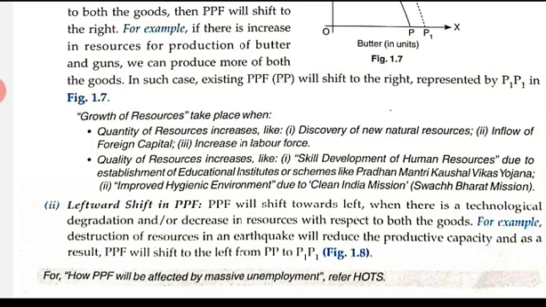The quality of resources can increase because of skill development of the human resources. So various reasons might be there for the growth of resources, and that's why the PPF is changing. The growth should be with respect to both the goods, butter as well as gun. So this is the rightward shift.